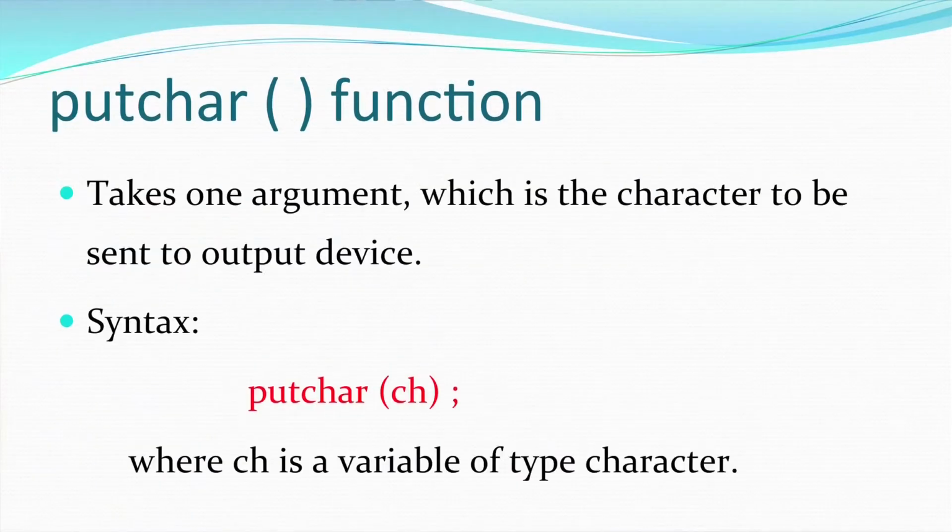Then next we have the putchar function. It is used to display a character on the standard output device, that is the monitor. As you can see on the screen, the syntax for putchar is that it takes the character variable as the argument, and whatever character variable is being passed is displayed on the monitor. In the example that you see, ch is the character variable, and the value of ch will be displayed on the monitor.